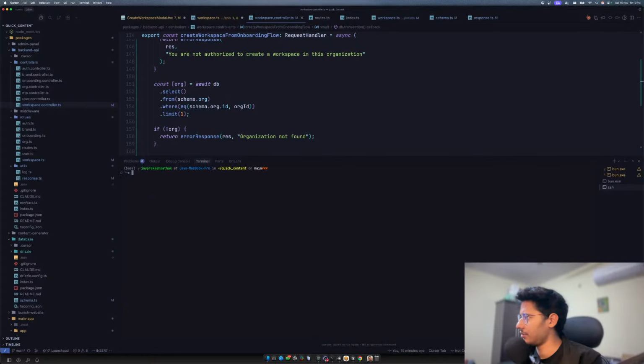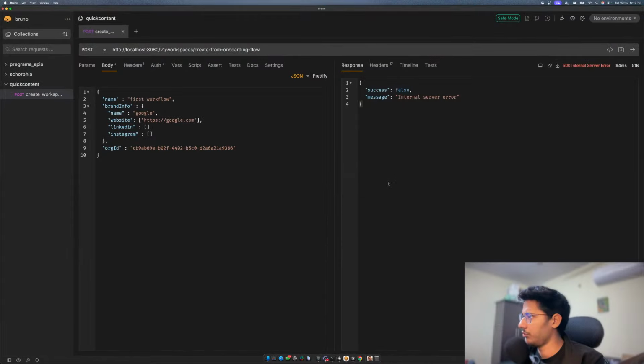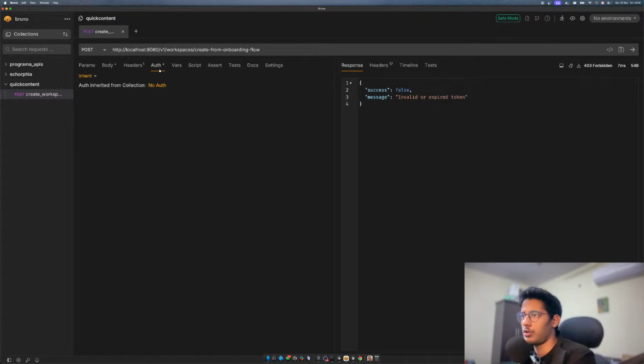Awesome. So my things are migrated now, so I should not have that bug again. So I'll just go to the Bruno and I'll just pretty much run this command again. Invalid or expired token. What the hell? Why is this? Why is my token expired? Not sure. Why does my token expire?